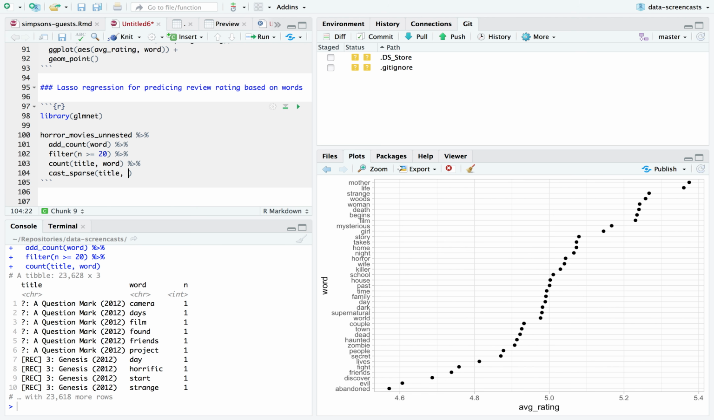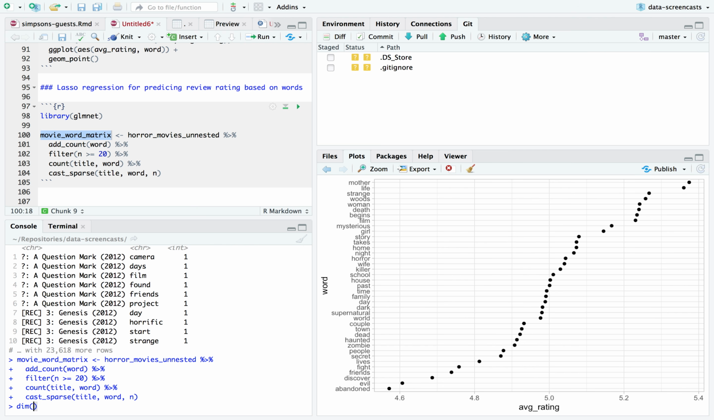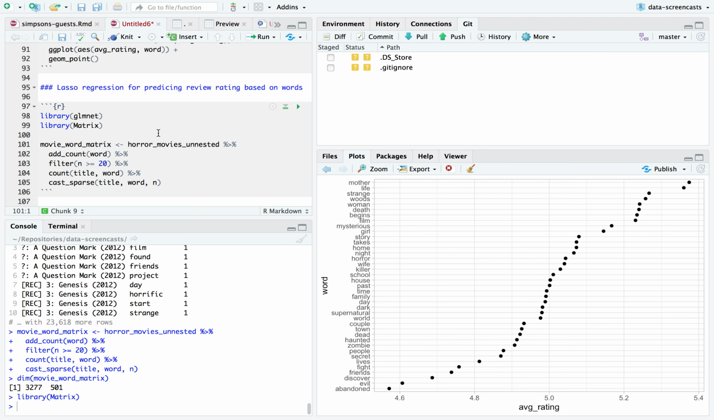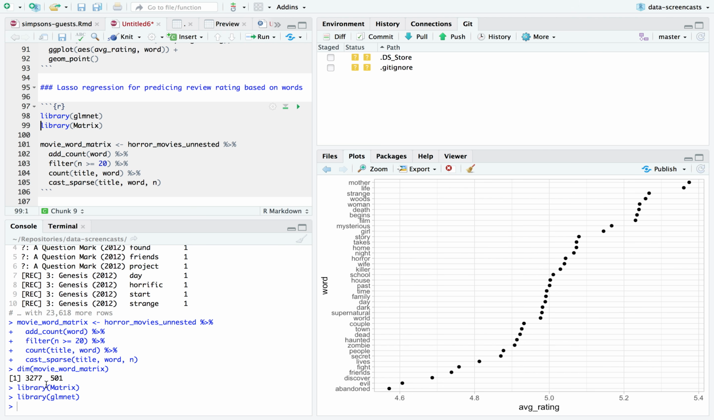I want every row to be a title, every column to be a word, and the values within it to be n. This is called my movie word matrix, like a document term matrix that's specific to our analysis. It's a sparse matrix. I load the library Matrix, otherwise sometimes sparse matrices are hard to work with. And now, for glmnet, what we have is a total of 3,200 movies and 501 words. We're going to see which of those words predict a higher or lower rating, if any do at all.